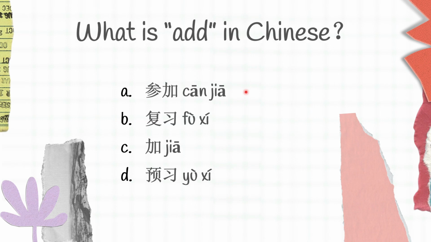Moving on to the next one. What is add in Chinese? A, 张加, B, 复习, C, 加, D, 预习.